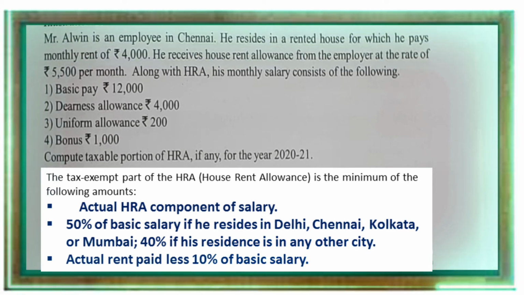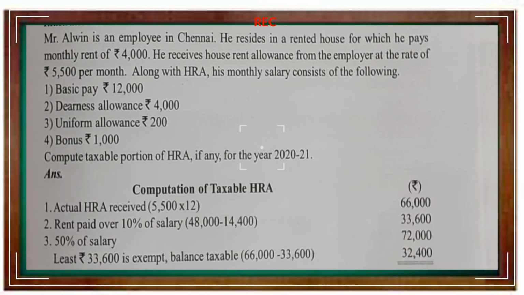So we can write the computation of taxable HRA. First step, actual HRA received is rupees 5,500 per month. In the question it is given that he receives house rent allowance from employer at the rate of rupees 5,500 per month, so we have to convert it into annual. So actual HRA received is 5,500 into 12, amount is 66,000, that you have to write in the amount column.